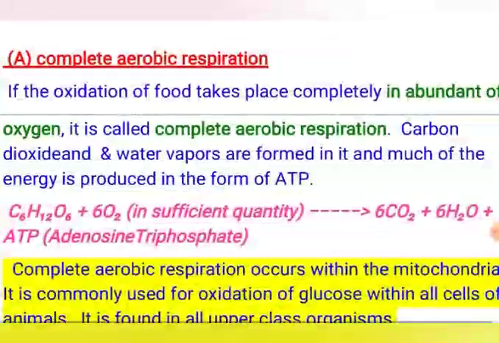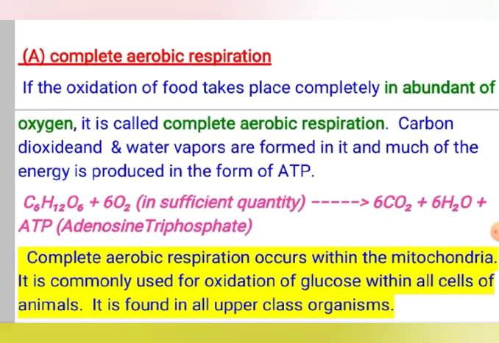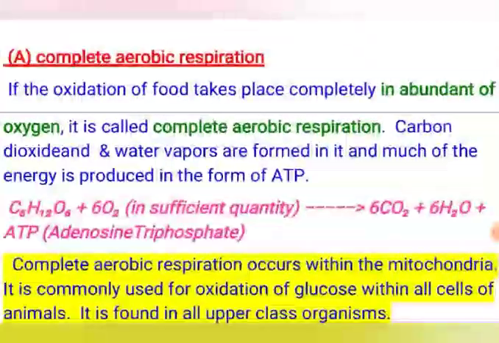What is complete aerobic respiration? If the oxidation of the food takes place completely in the abundance of oxygen, it is called complete aerobic respiration. The food component to be oxidized, the simplest form of carbohydrate, is glucose, which is formed in digestion and, after digestion, is absorbed by the blood.